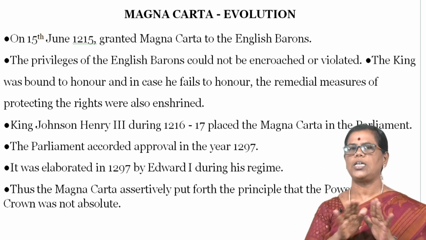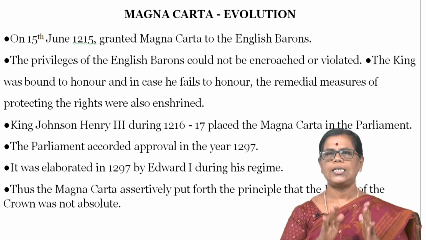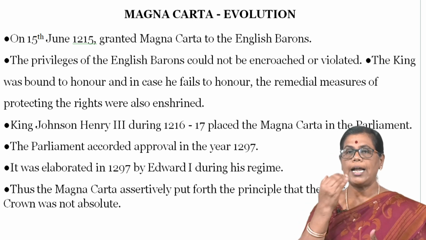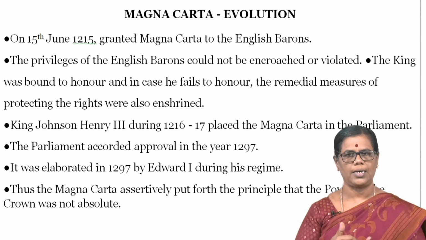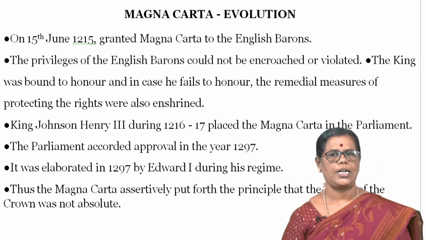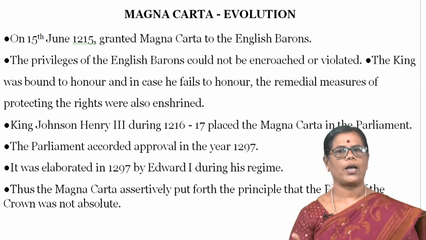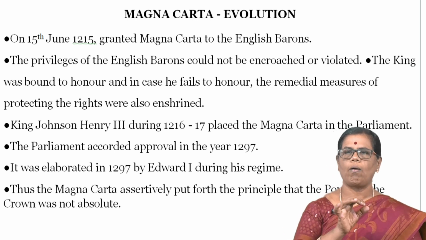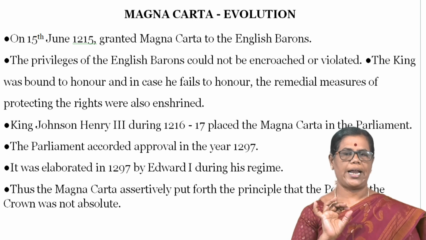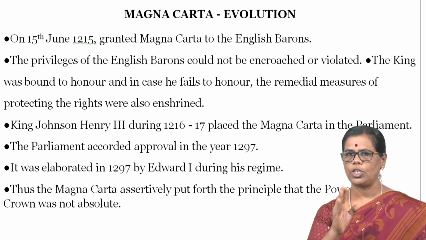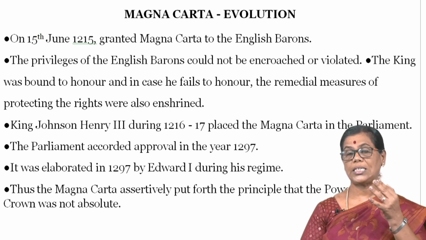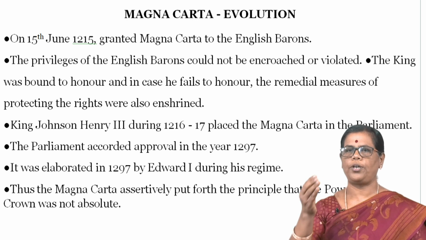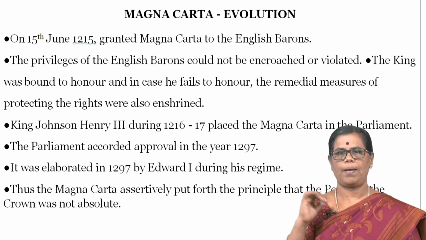This is the position of human rights up to the year 1250. And the next king, King John's son Henry III, during 1216 to 17, placed the Magna Carta in the parliament for approval. The parliament accorded approval in the year 1297. So the evolution of Magna Carta means it was granted by King John, and his son Henry III put this Magna Carta to the approval of the parliament.